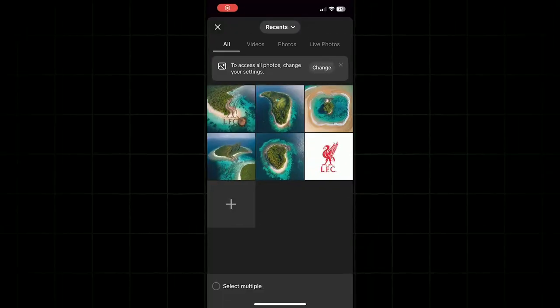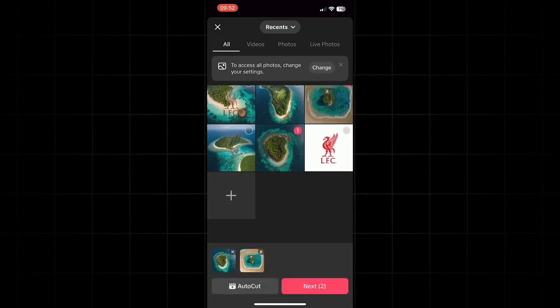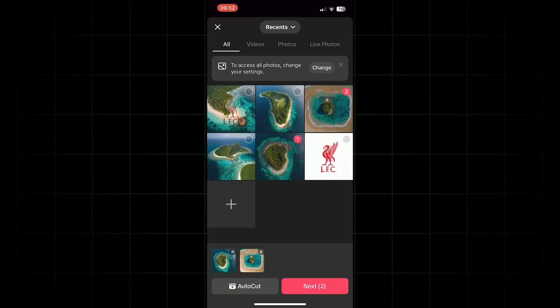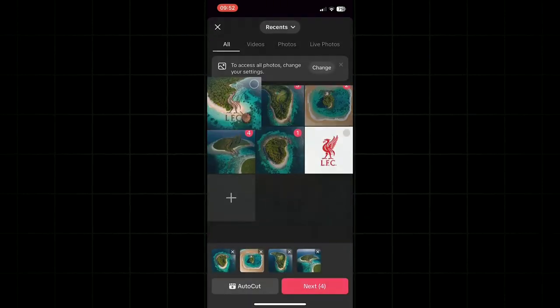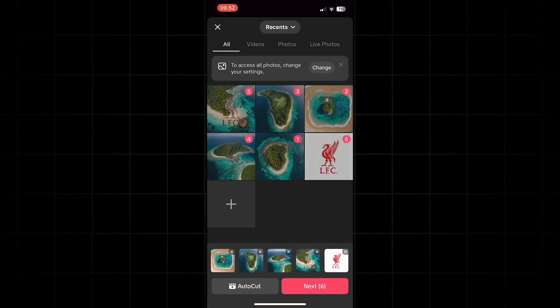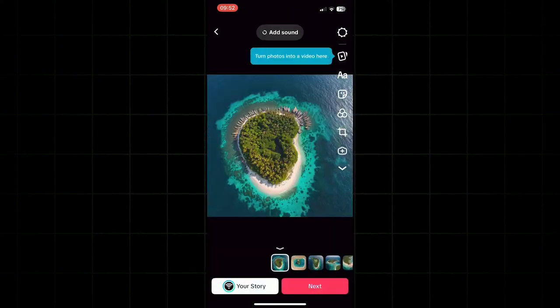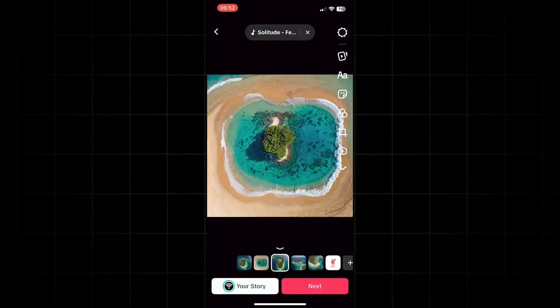I'll now show you exactly how to upload correctly. But before we move on, we now have everything for our video, so let's post it. Start by posting a new video. Now once you're here, you want to go ahead and select all of your images. You need to make sure that you start with the hardest image, and then select them in order as they get easier. You also need to make sure that you select and upload the actual logo at the end. With all your images selected, we can move over to the next page.